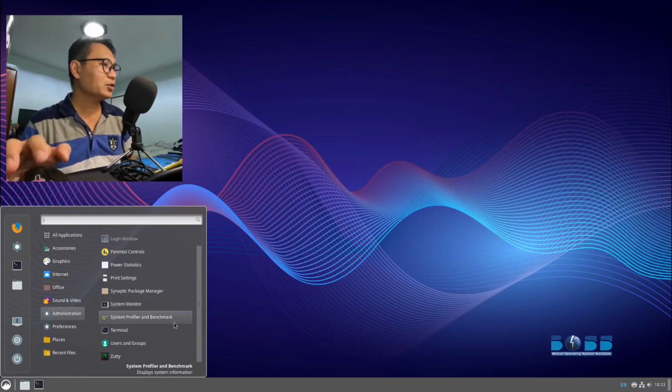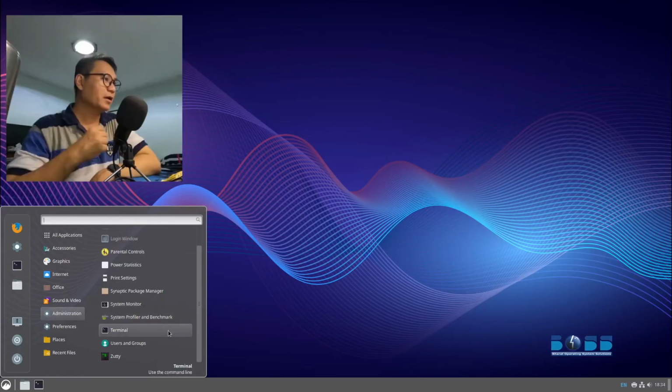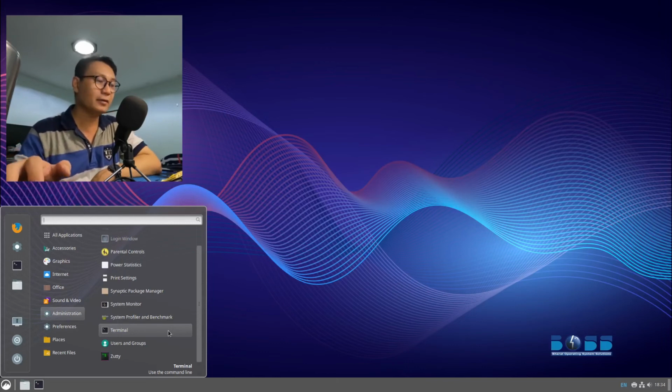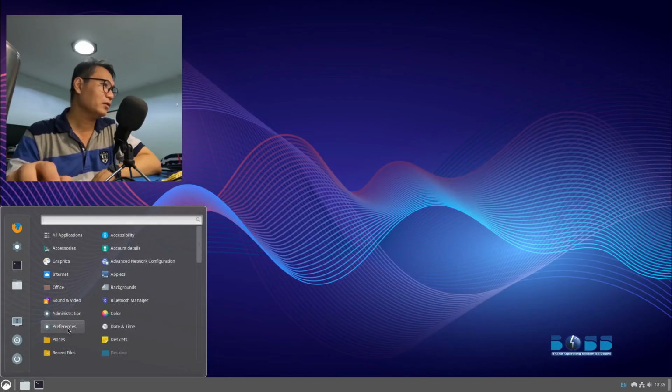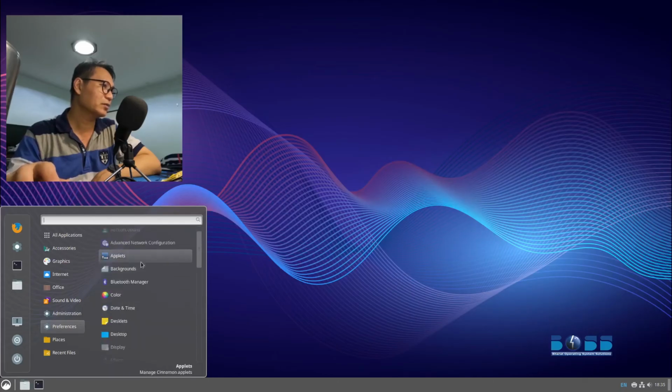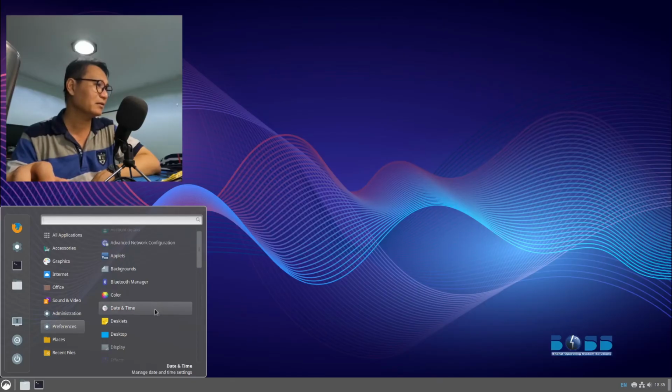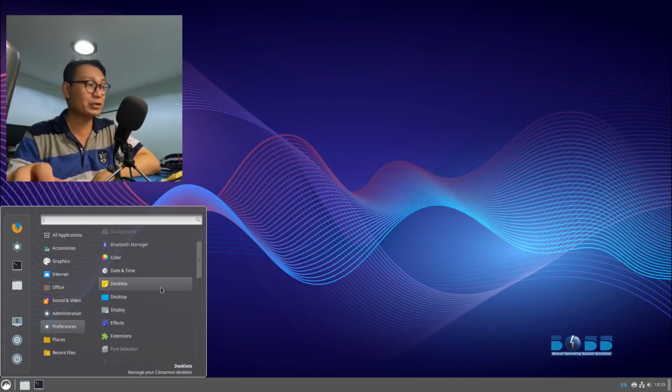We also have the benchmarking right here. And of course, the terminal is also here, which is using the command line. You also have the user group, to add and remove users in a group. And of course, your settings are right here in your preferences. So change background, color, time and date, desklets, or your application.